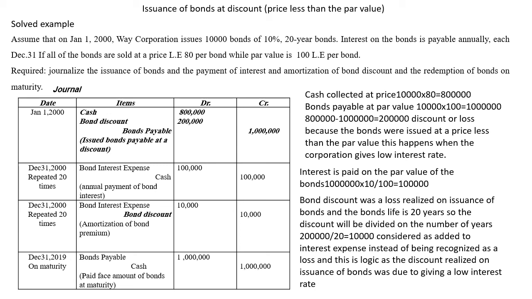So the bonds payable 1 million multiplied by 10%, the interest to be paid will be 100,000. Debit bond interest expense, credit cash. Interest expense, like all other expenses, is debit, and as it's paid in cash, cash is credit.